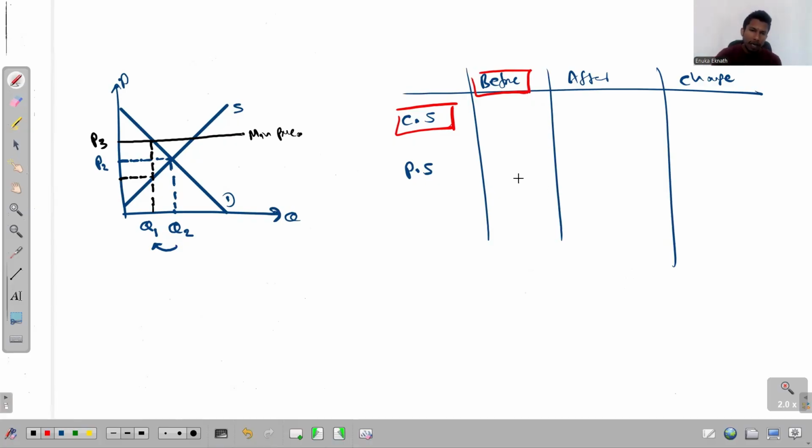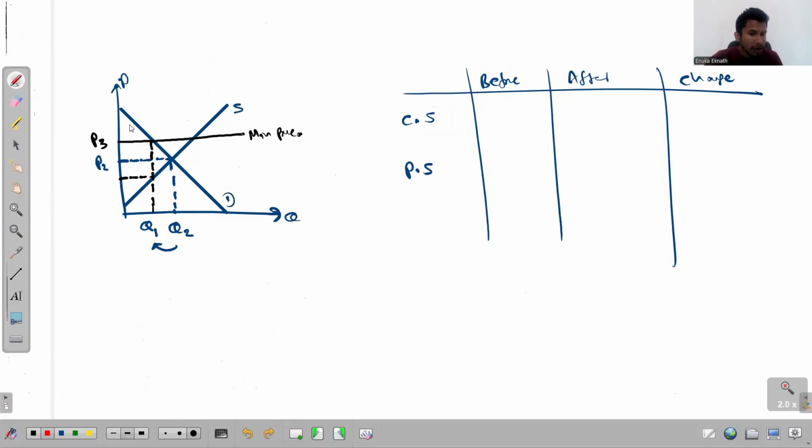So this is what I always tell you when it comes to the consumer surplus. This consumer surplus is presented by the region below the demand curve, above the market price, up to the quantity that is traded in the market. Which region is that? I mean, before imposing the minimum price, which region fulfills all those three conditions?